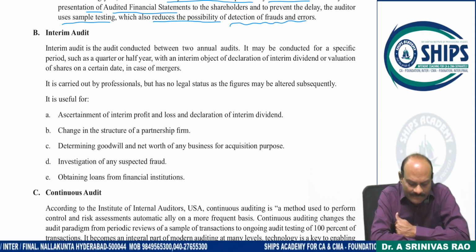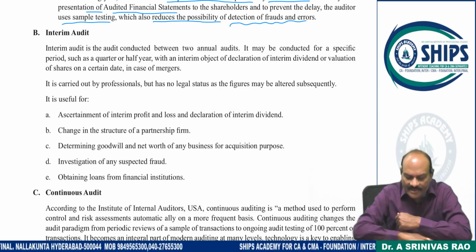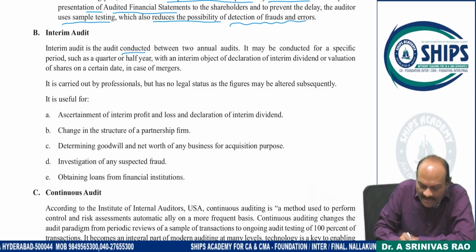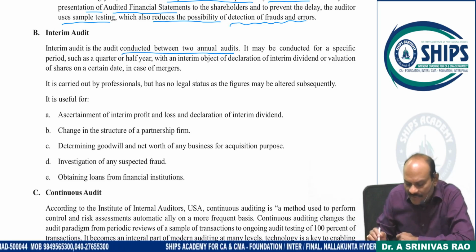Interim audit is the audit conducted between two annual audits.